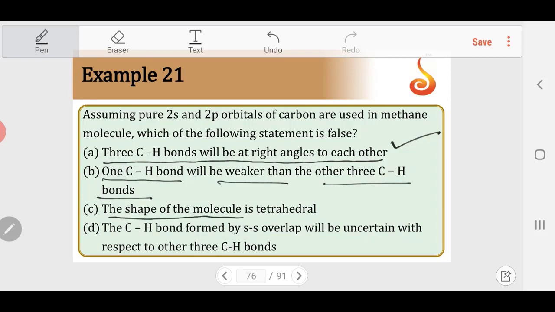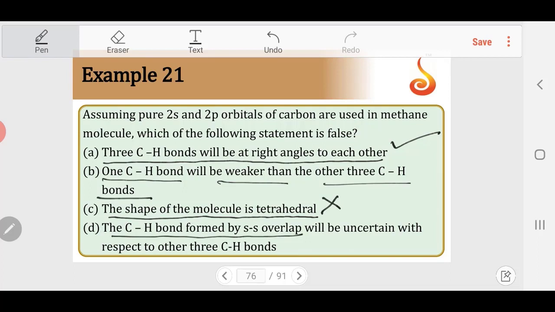The shape of the molecule is tetrahedral. Tetrahedral geometry is obtained only when there is sp3 hybridization. Since p orbitals are at right angles to each other, the shape cannot be tetrahedral. So this is the wrong statement. And the one CH bond which is formed due to s-s overlap will be uncertain because it is symmetrical in all 3 dimensions.